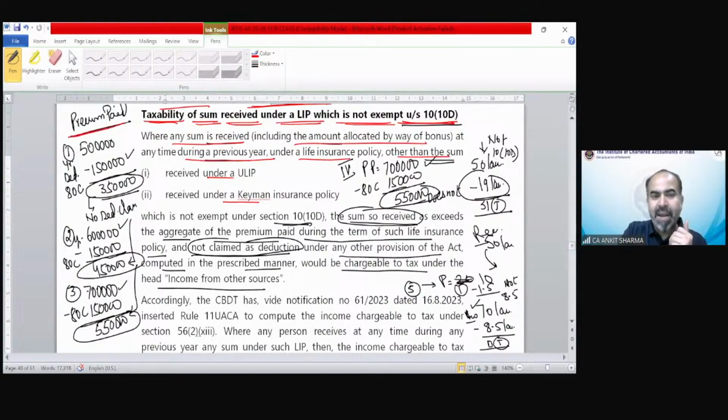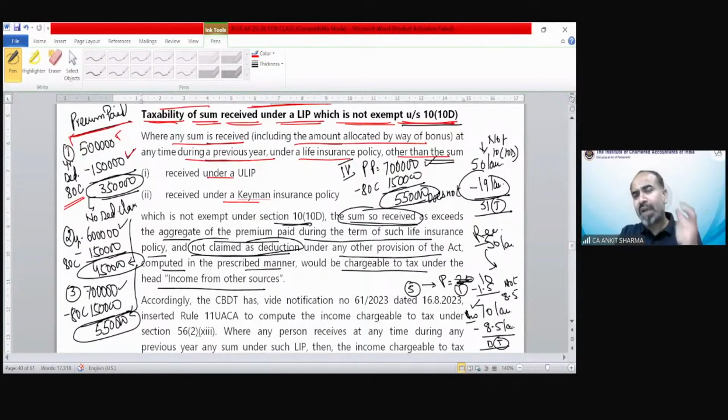Suppose premium paid 5 lakh rupees in year 1. If you paid premium, then you can claim deduction under section 80C up to 1,50,000. Suppose in this case, we have claimed deduction for this premium, and that is 1,50,000 has been claimed as deduction under section 80C.